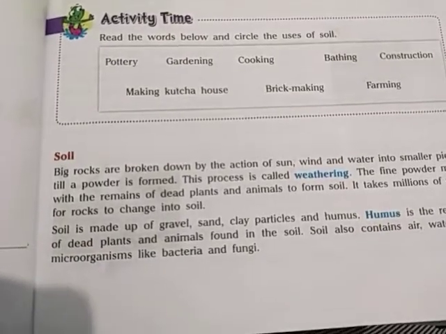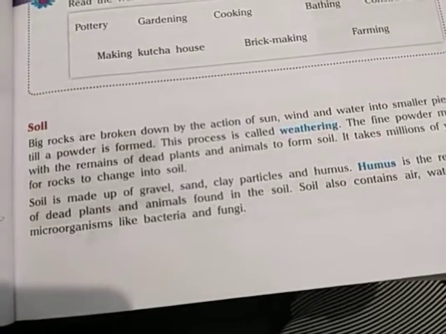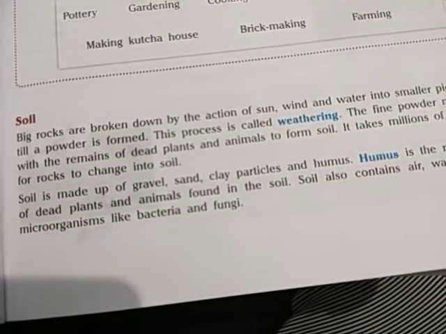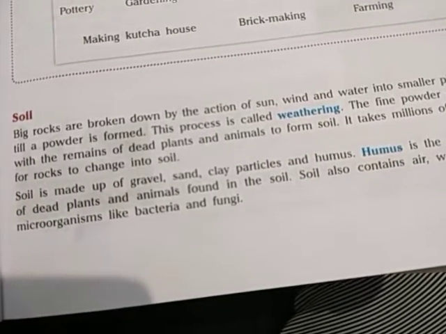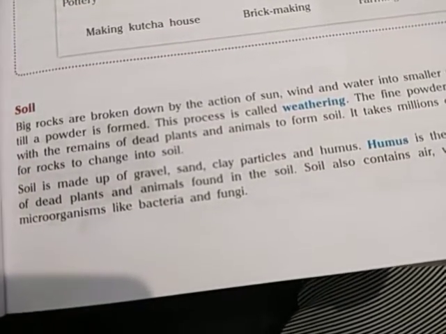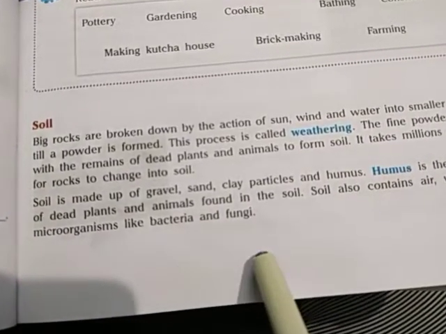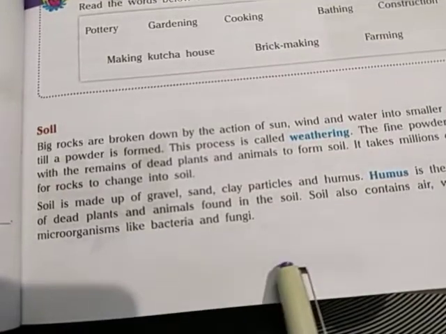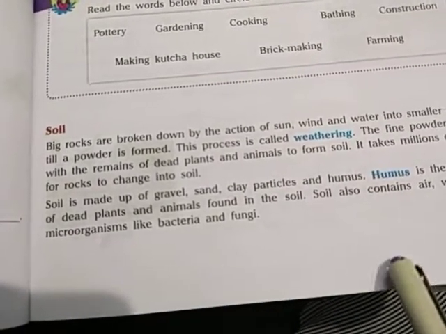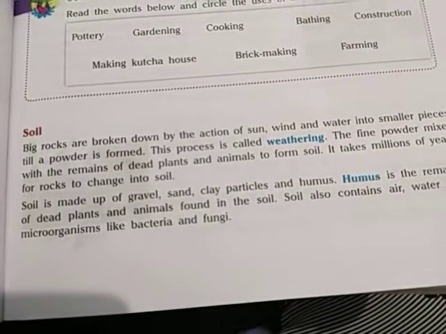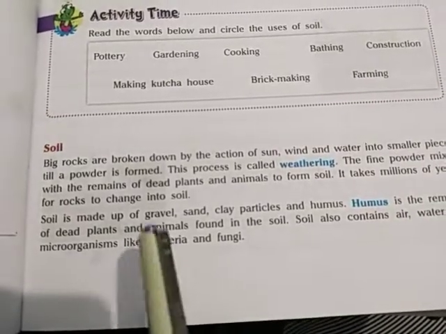You can see the soil in your surroundings, like in the garden. You can easily see the upper layer, in which we plant our trees and saplings. Even when you dig this portion of the soil, you can easily see some organisms like bugs, beetles, snakes and earthworms. Ants are also found. So this layer is known as soil.